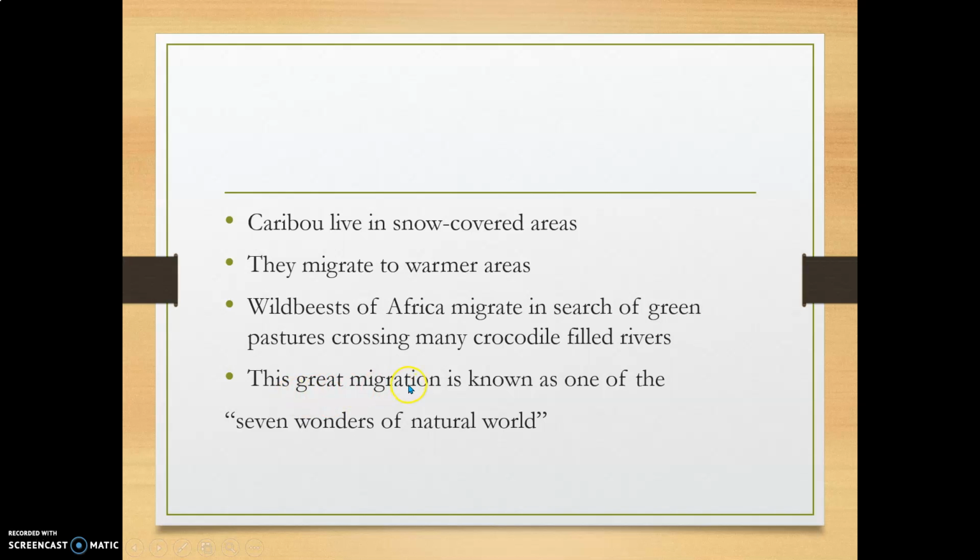And this great migration is known as one of the seven wonders of the natural world. That means, see, seven wonders are there, no? Animal migration is one of the seven wonders. Why? Because those animals are not using any GPS, otherwise map, but they are searching for green pastures and they are going there. And again, after the season changes, they come back to their own place. That is a wonder, no? That's why it is one of the seven wonders of the natural world. What is that? The animal migration.